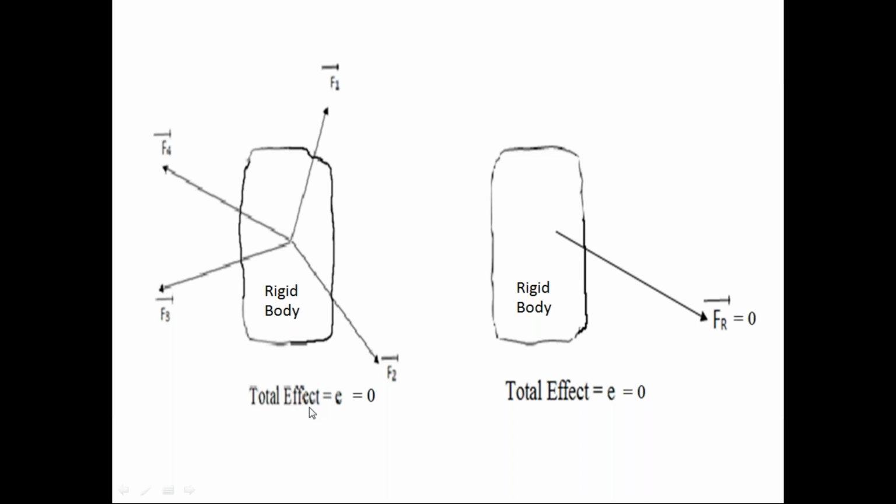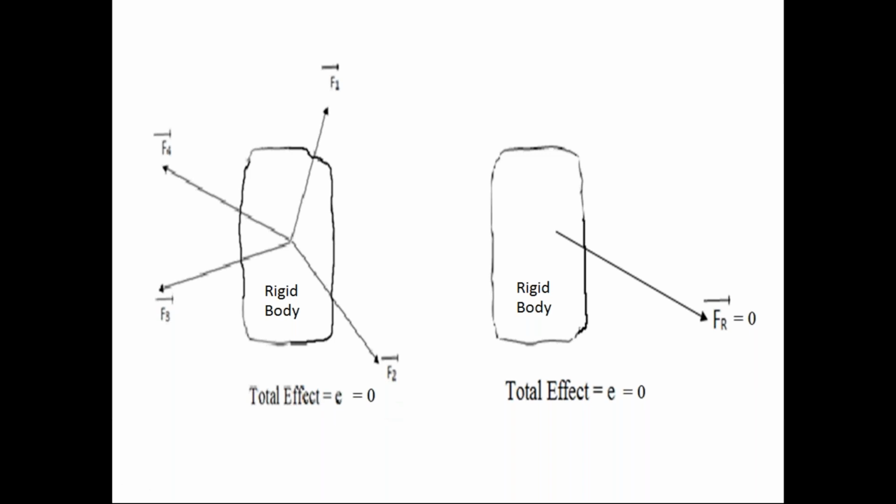Because according to the law of physical independence of forces, the effect of resultant force on the rigid body is equal to the effect of force system on the rigid body. But in this equilibrium condition, the resultant force has 0 magnitude. So the effect of this 0 resultant force on the body is 0. Since the effect of resultant force on the body is 0, the effect of this force system on the rigid body is also 0. So follow this equilibrium condition carefully.